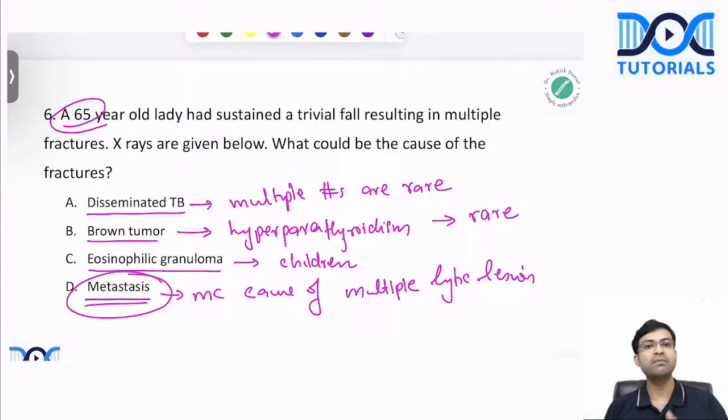like this. A patient might have CA breast or CA lung, which was treated 5-6 years ago. The patient would become better, and one fine morning, the patient would fall and come to you with multiple fractures. You take X-rays and you will see that there are multiple lytic areas. Probably this was an undiagnosed or unnoticed metastasis. That is the correct answer. Okay.